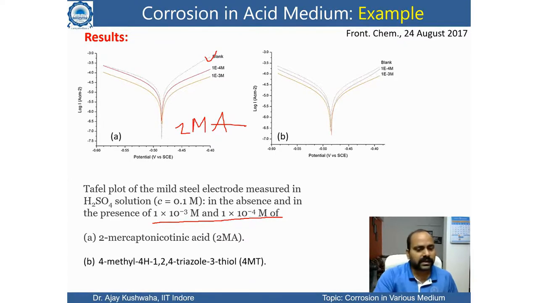The second one is when we have 4MT. This is the figure for 4MT. In this case also, you can see that compared to the blank, when they add 1E minus 4 molar and 1E minus 3 molar, in both cases there is a difference in the corrosion current.